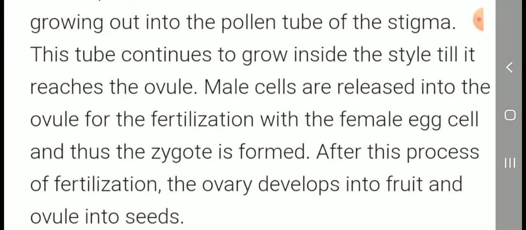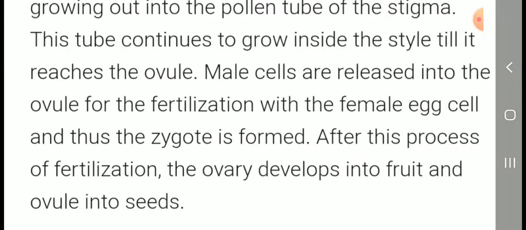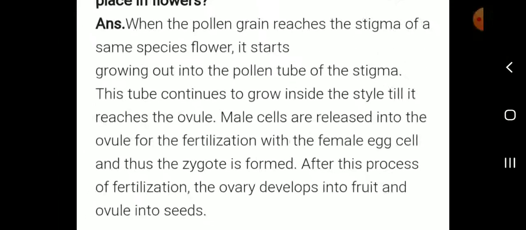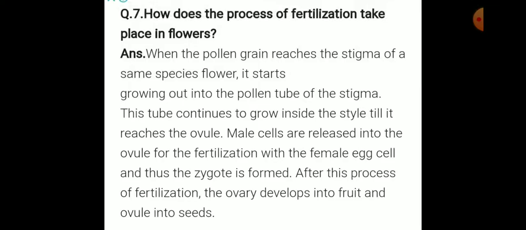Male cells are released into the ovule for fertilization with the female egg cell and the zygote is formed. After this process of fertilization, the ovary develops into fruit and the ovule into seeds. That's all. That is the process of fertilization.